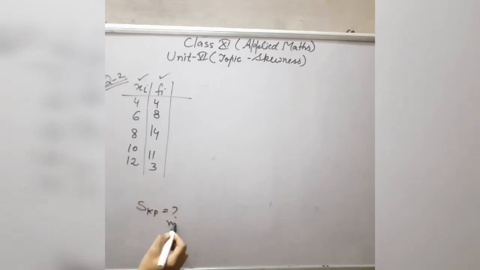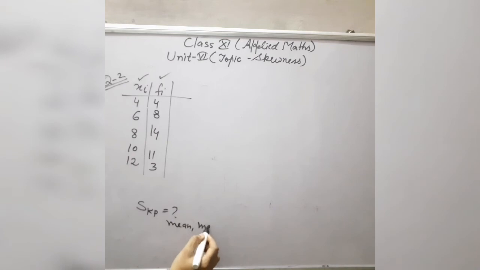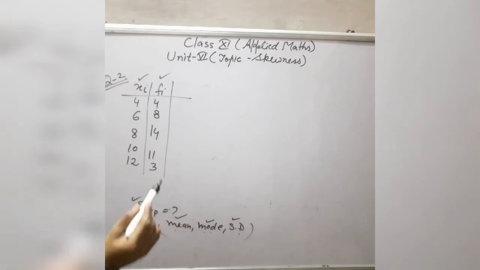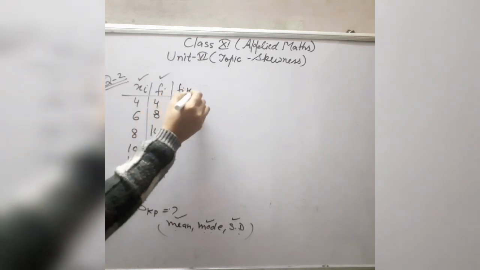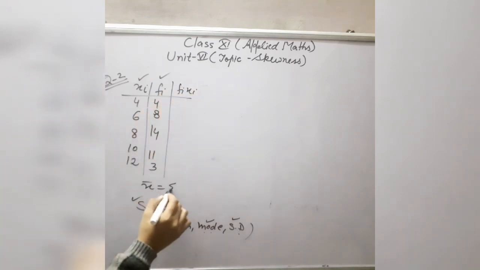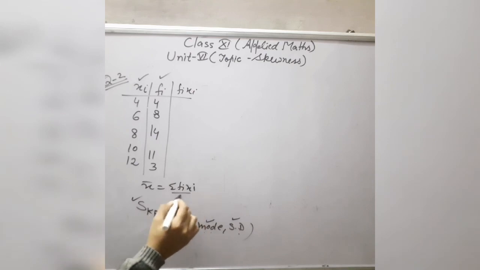So for this, mean, mode and standard deviation, these three things are required. So first we will find the mean, mode and standard deviation. After that, with the help of these three values, we will find this coefficient. So now see how you will find the mean. For the mean it's very simple. The formula of mean is summation of fi xi divided by the sum of all frequencies, that is, summation fi.